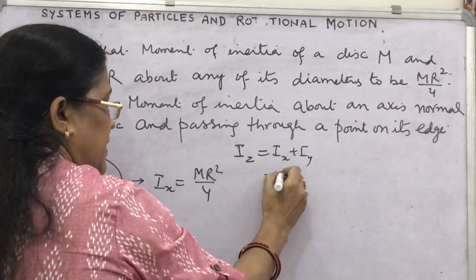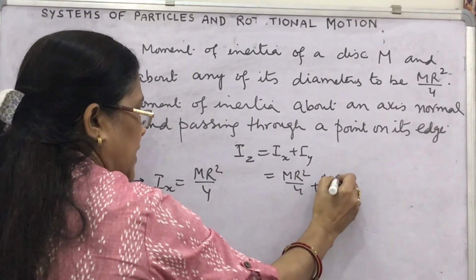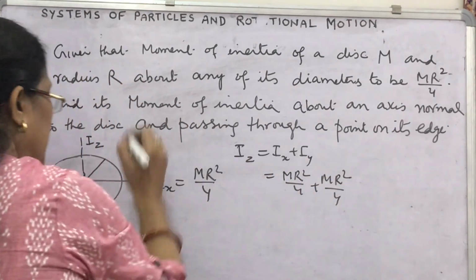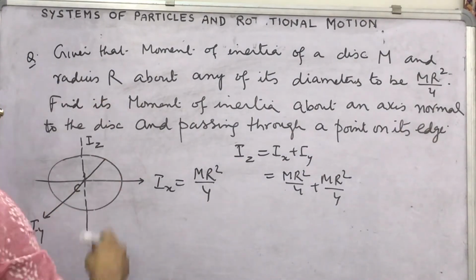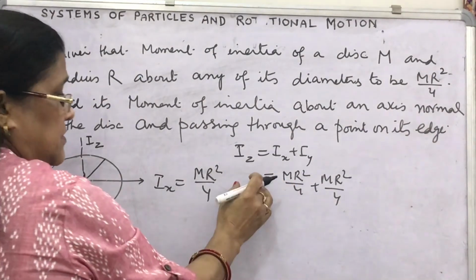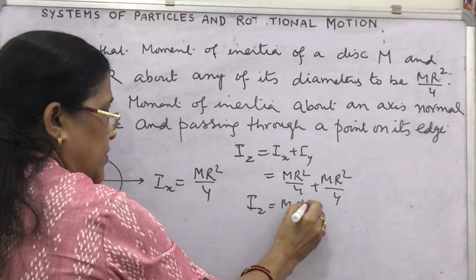So this is mr square by 4 plus mr square by 4, and Iz is mr square by 2.